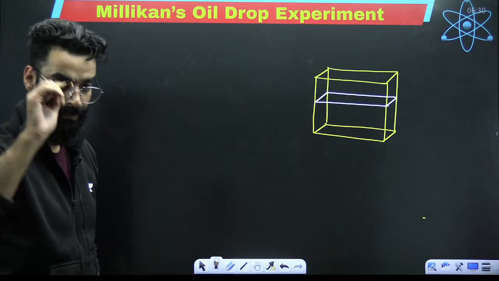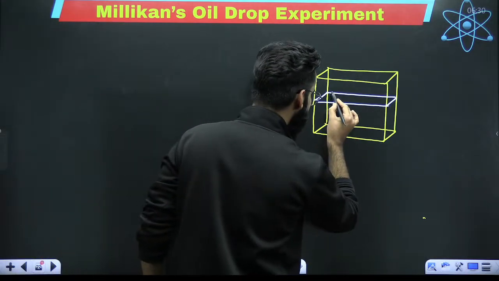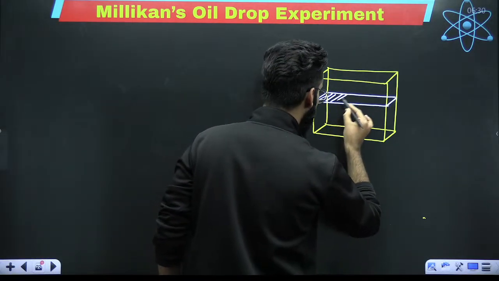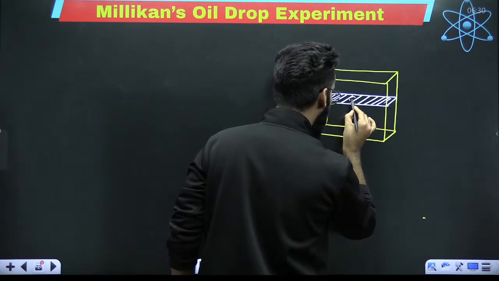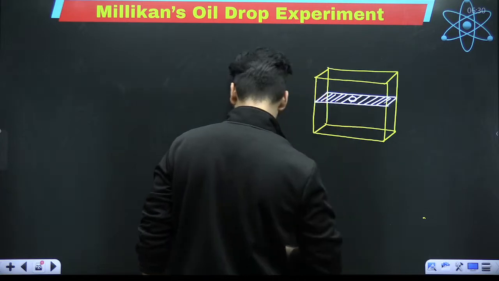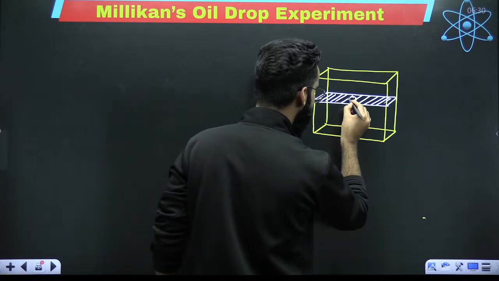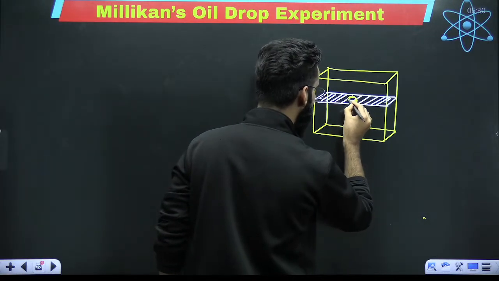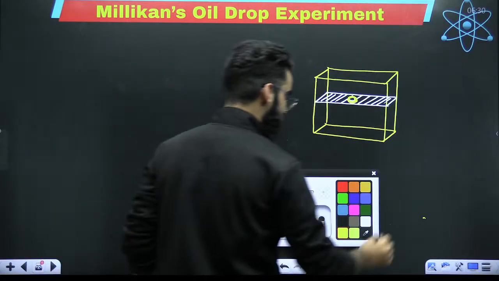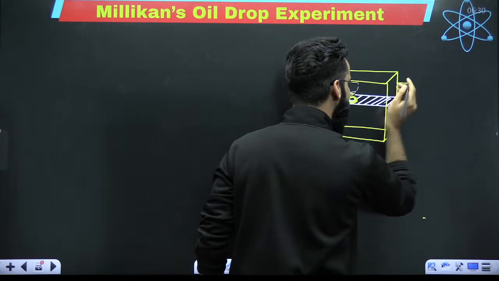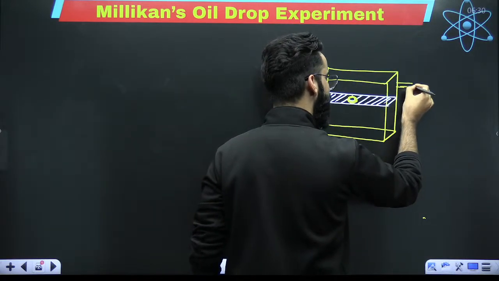Now, my dear students, in this particular part with which we are dividing this cube, I'm going to keep a hole at the middle of it. This is the hole at the middle of it. Now, let me tell you, in the upper chamber, what am I fixing here?